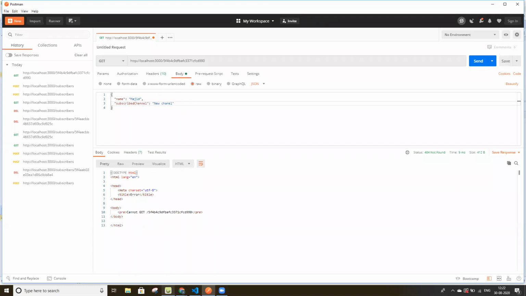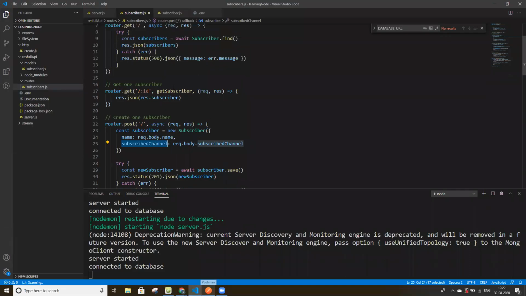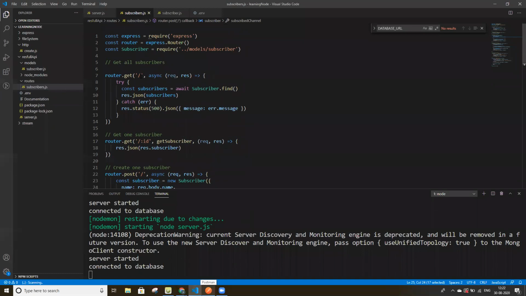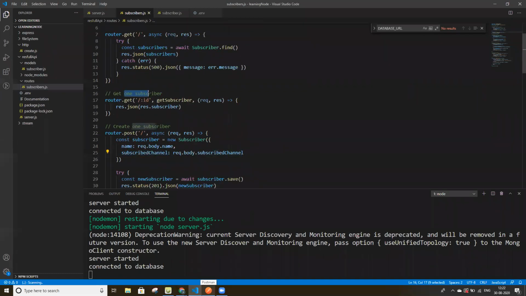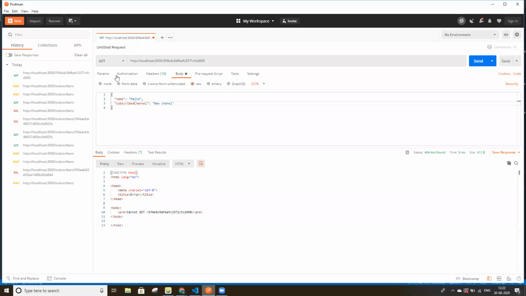But it's giving some error for us. So let's see why it's giving the error. We have to pass the ID of a document.